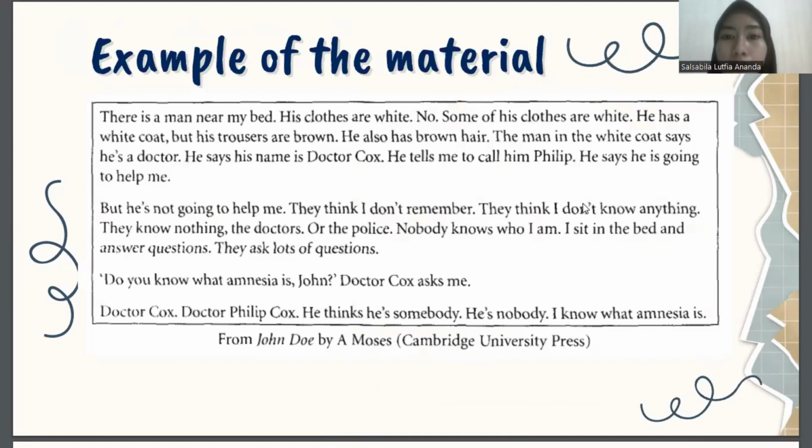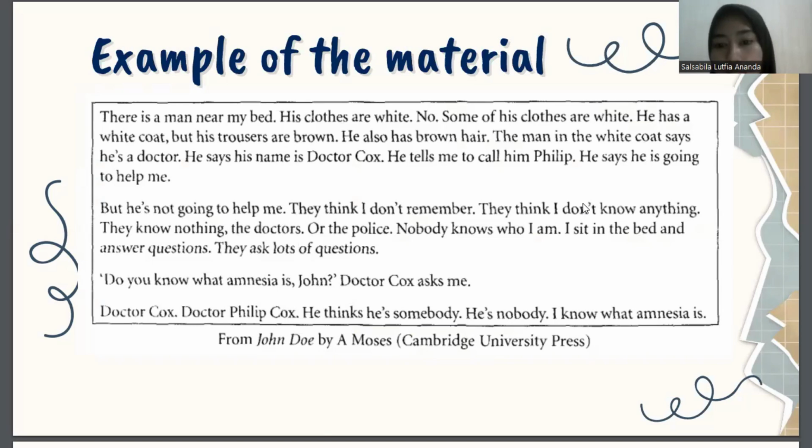Okay, for the example of the material, the language used in the material is simple and controlled, but the atmosphere in True Murder Mystery style is satisfying, creepy, and a student who enjoys this kind of story, but whose level of English is very low, will enjoy it enormously too.